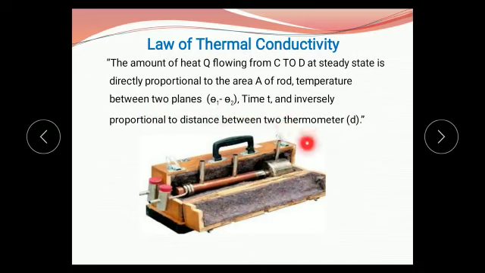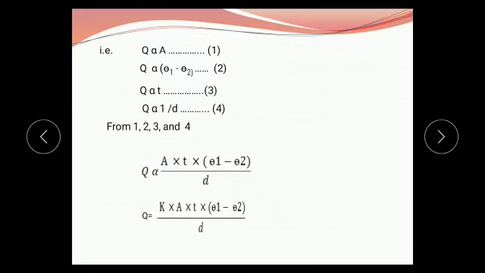Then from that statement we write the equations. Here Q is the amount of heat flowing from plane C to plane D. From the statement, it is directly proportional to the cross-sectional area. This is equation number 1. Then the amount of heat is directly proportional to the temperature difference, that means theta 1 minus theta 2.